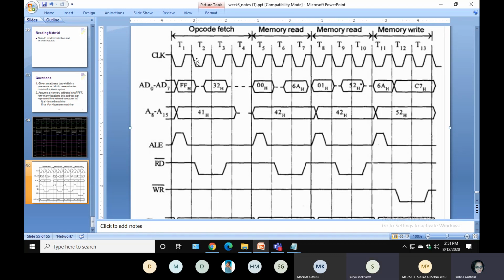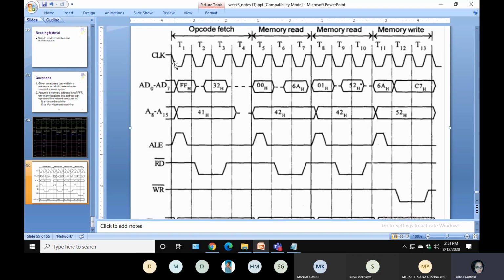So depending upon at what point of the clock you are giving the interrupt, the interrupt can be classified into two types: edge triggered and level triggered. If you are giving the interrupt on this particular point, this one or this one, this is called level triggered.